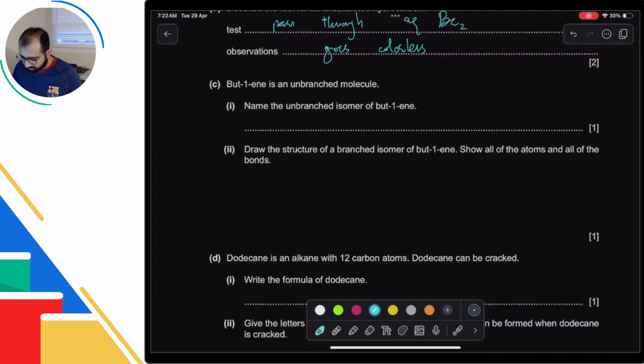Unbranched. Name the unbranched isomer of but-1-ene. Oh, another isomer, I'm so sorry. Yes, but-2-ene will be another isomer, because the double bond just moves.